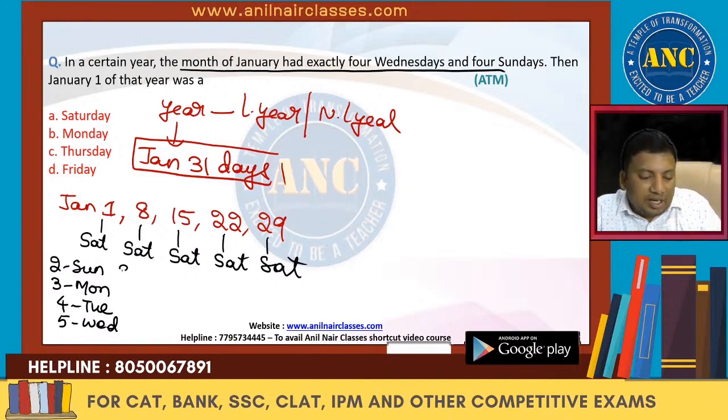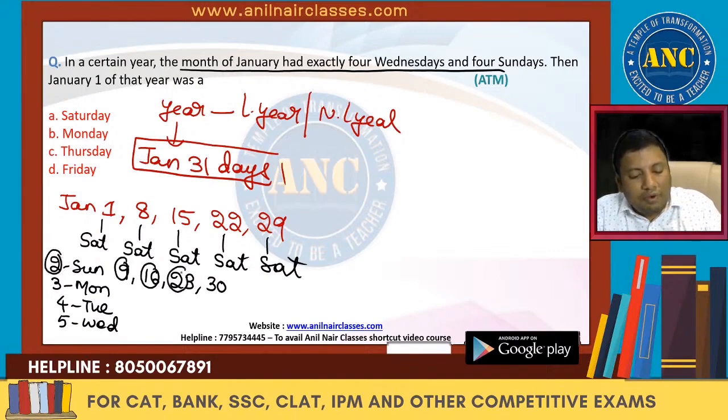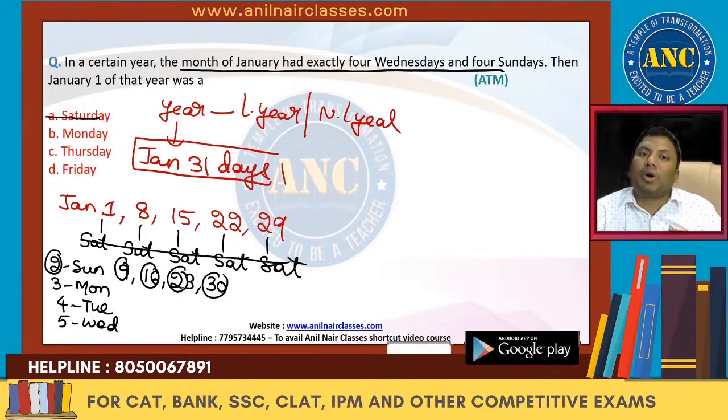If 2nd is Sunday, 9th, 16th, 23rd, 30th will be Sunday. How many Sundays did we get? 1, 2, 3, 4, 5. 5 Sundays, but the question says 4 Sundays. That means the first option is incorrect. I hope you are all with me.